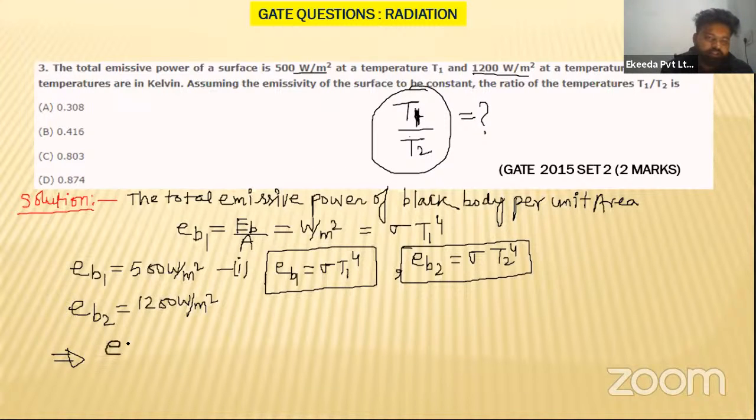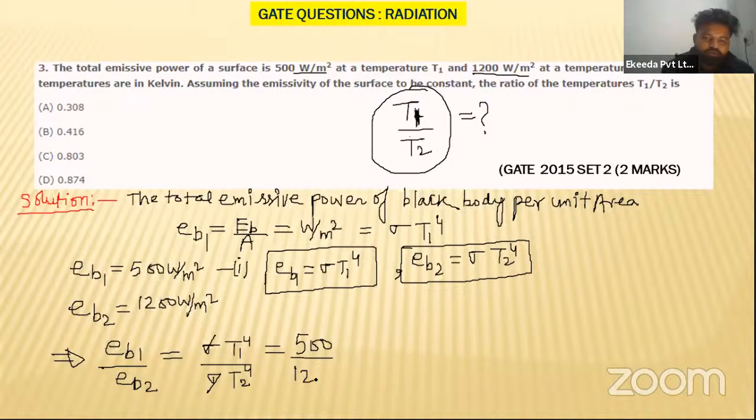You have to do one thing: EB1 by EB2 is equal to sigma T1 to the power 4 divided by sigma T2 to the power 4, where sigma will be cancelled out. Let us put the values of EB1 and EB2. EB1 is 500 watt per meter square and EB2 is 1200. Units are the same, so there is no problem.